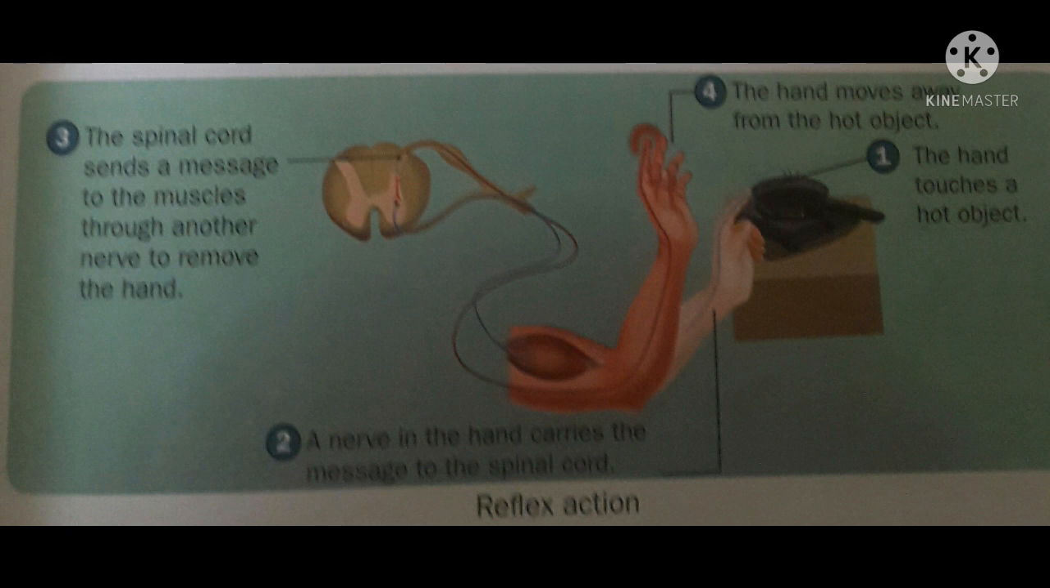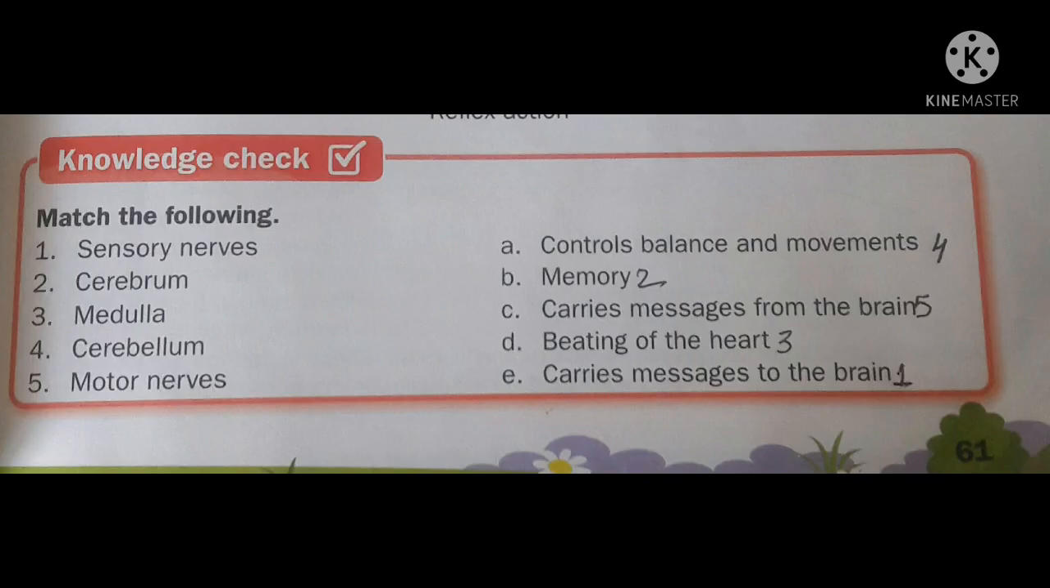In this way, reflex action is done, and the path taken by the nerves to perform reflex action is called the reflex arc. Now, knowledge check, page number 61.